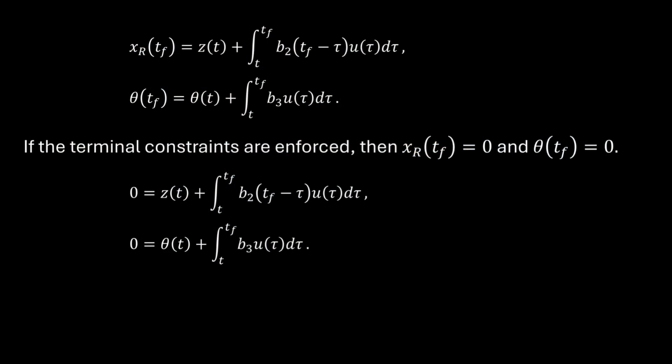This step is a departure from the LQR solution. Cost functions are created when we cannot perfectly achieve all objectives. The tuning of penalties in the cost function allows us to balance competing objectives of minimizing control effort while meeting the terminal miss and attitude objectives. But here, we're making a hard enforcement of the terminal constraints.